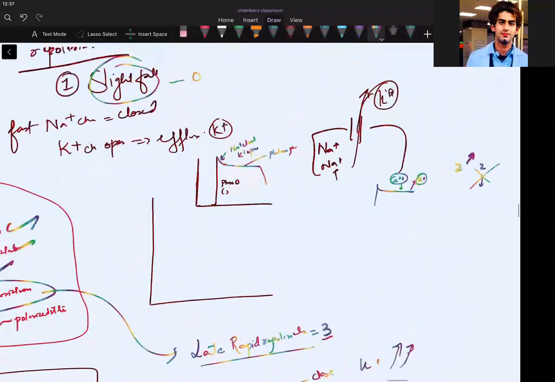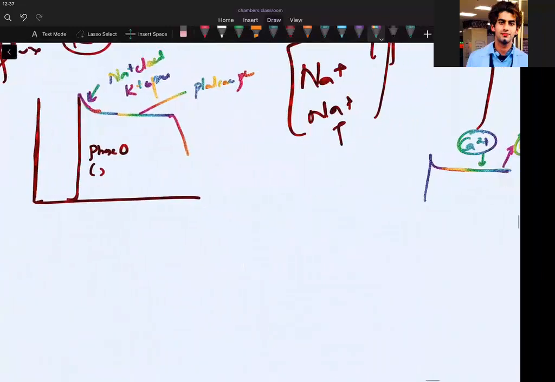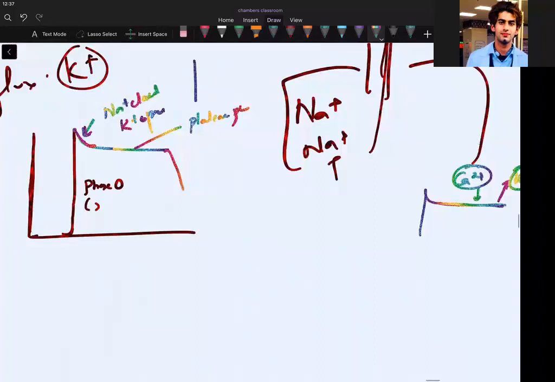See, you are not staying at plateau. Here you are closing calcium slowly, but potassium is leaving. That's why the graph goes down, and now you are able to see phase 3. Are we able to understand?